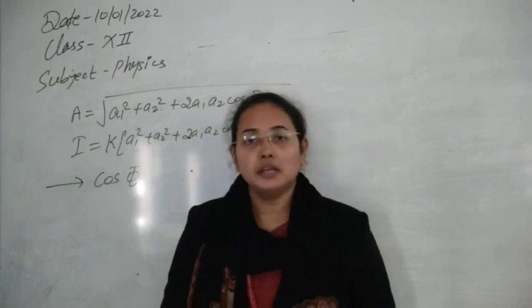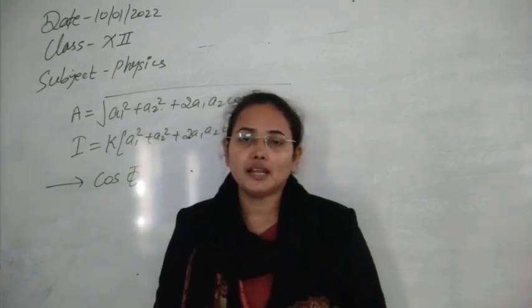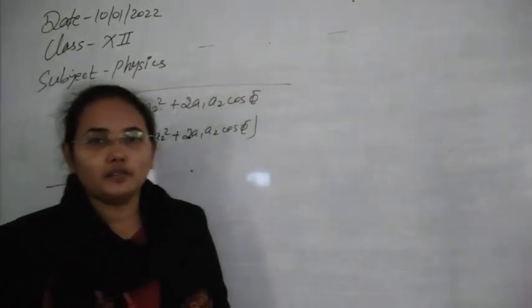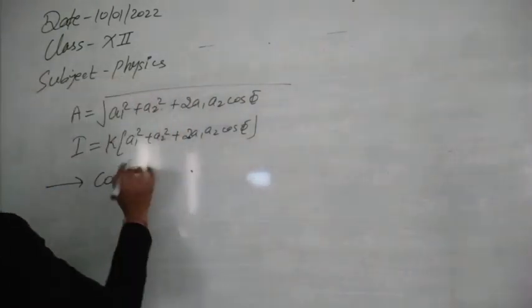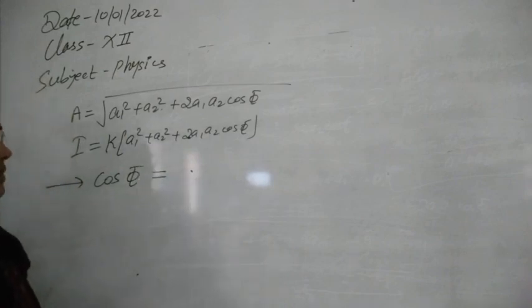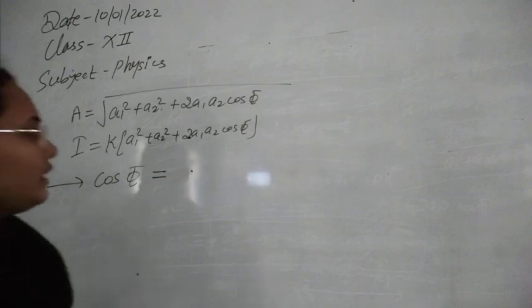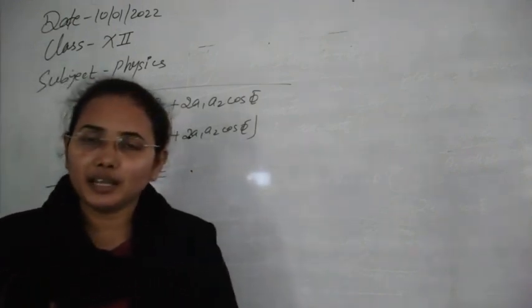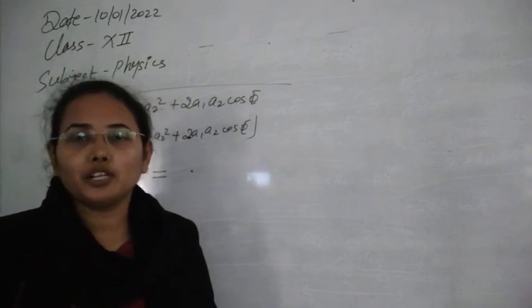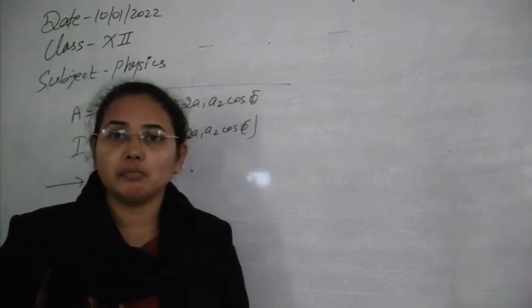That's why it is very important to understand the concept of phase difference for understanding interference. So if this cos phi has its minimum value, then obviously the amplitude will be minimum. So what should be the minimum value of cos phi? Some of you may answer it should be 0, but the minimum value of cos phi is not 0, it is -1.